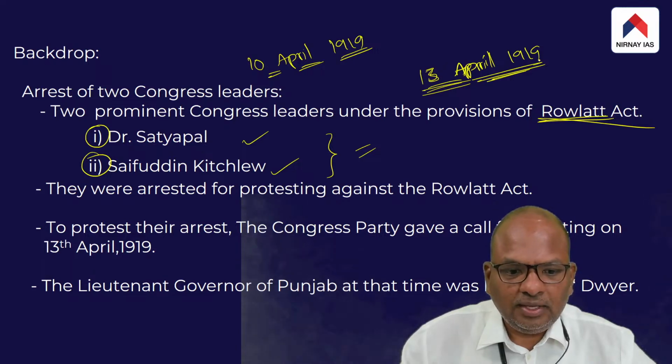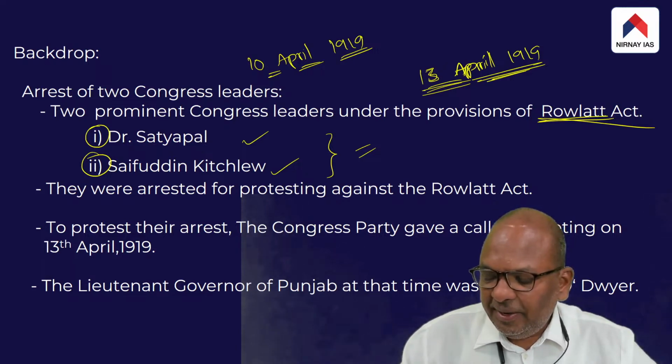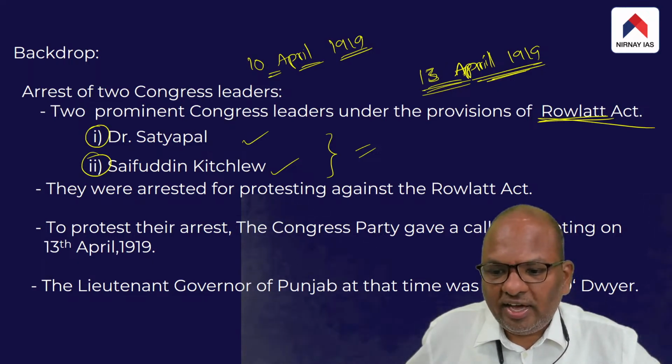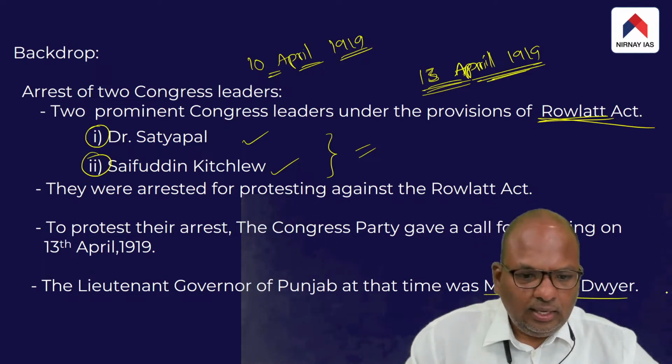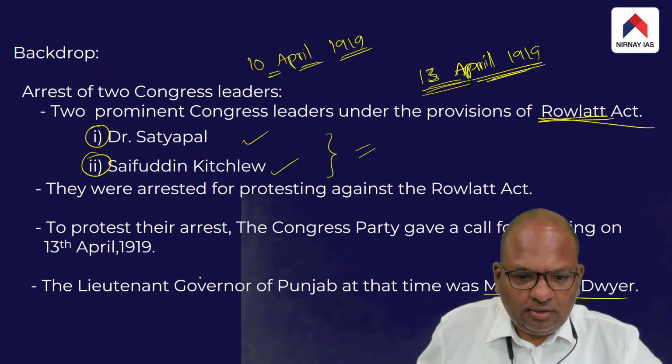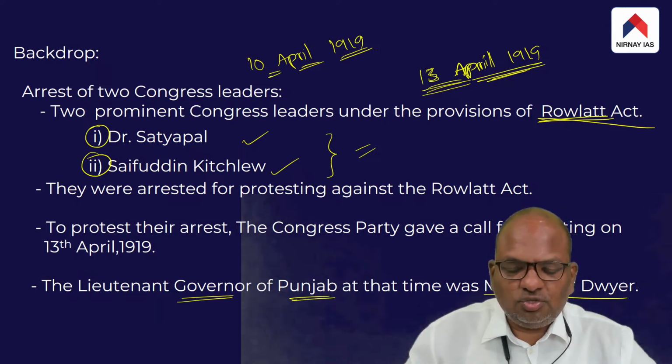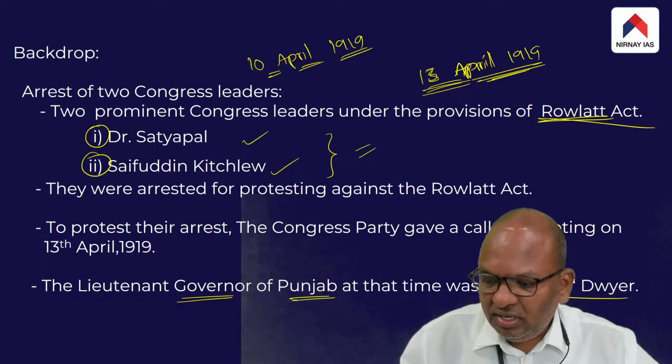The Lieutenant Governor of Punjab in those days was Michael O'Dwyer.